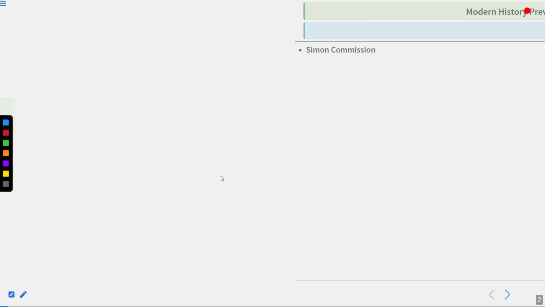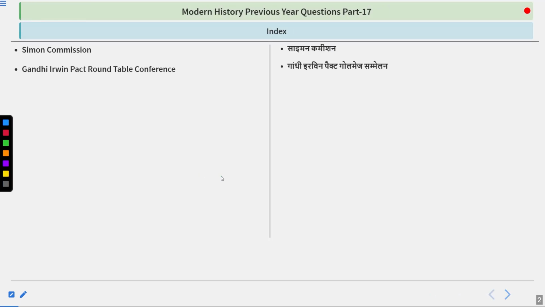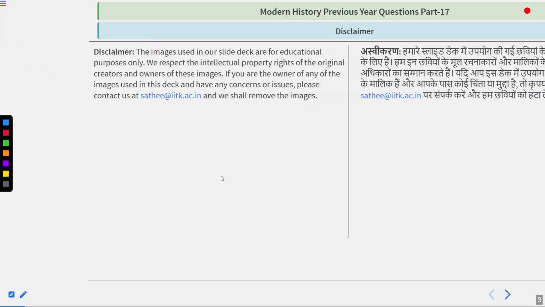So the topics are like this. I have got Simon Commission, Gandhi-Irwin Pact, Roundtable Conference, and Pune Pact. So very important events of the modern history of India. So let's start our session.